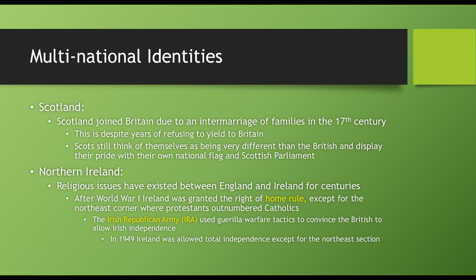So in 1949, Ireland was allowed total independence except for the northeast section. And the reason that the northeast section is not part of that is because they are largely Protestant, and they wanted to stay with the UK.